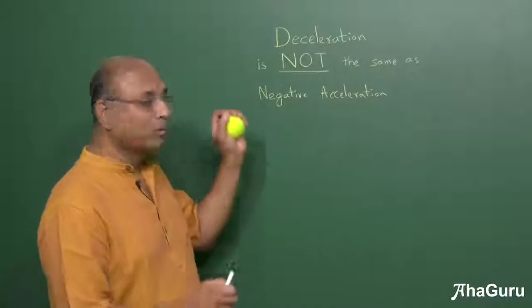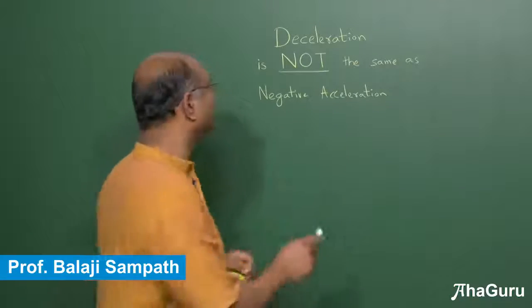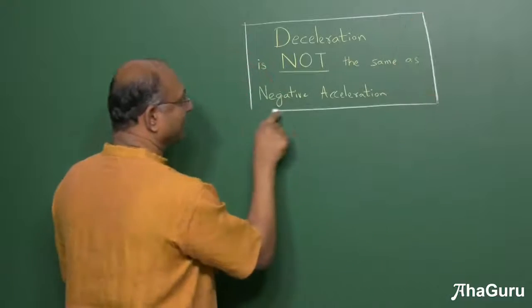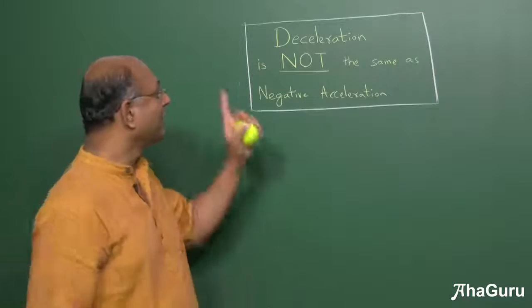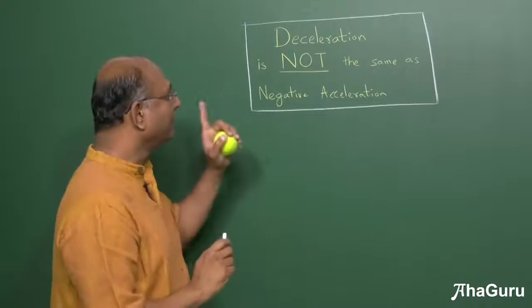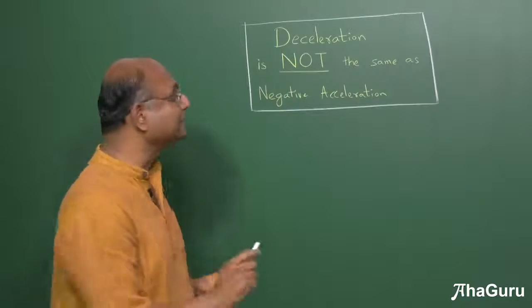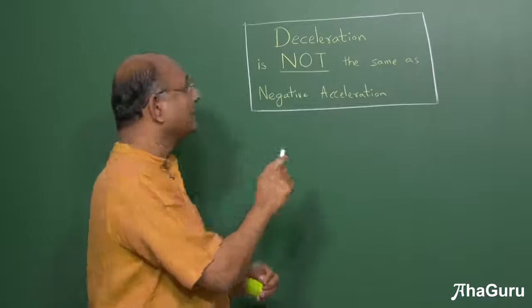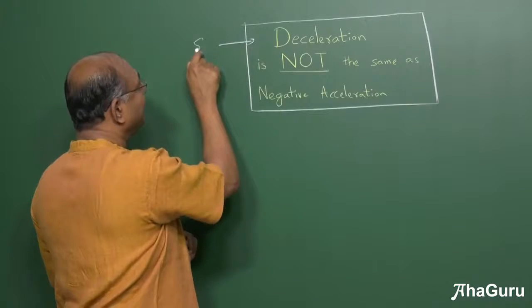Many times in books or sometimes in school you might have learnt that deceleration means negative acceleration, but that is wrong. Deceleration is not the same as negative acceleration. First, let's understand what deceleration means. Deceleration is slowing down of the speed. Deceleration has to do with speed.